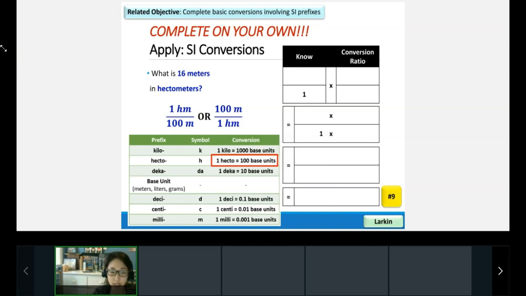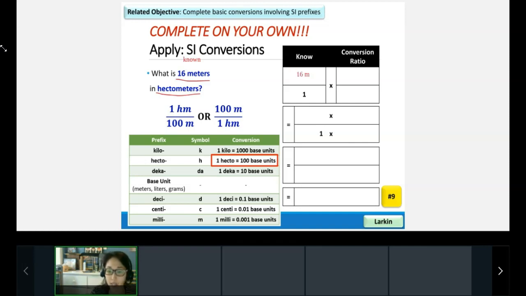All right, so we have 16 meters in hectometers. Which thing has the number? What do I start with? Do I start with meters or hectometers? Which one has a number that I know? Yeah, I know this one, right? So 16 meters is what I start with. That's my known. Okay, so over here, I'm going to start off with 16 meters.